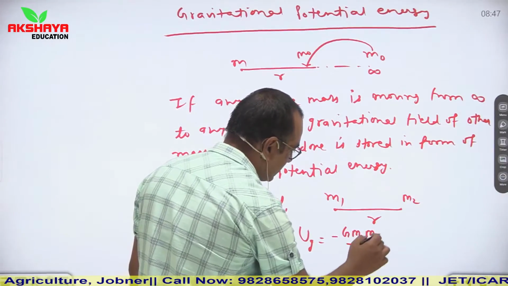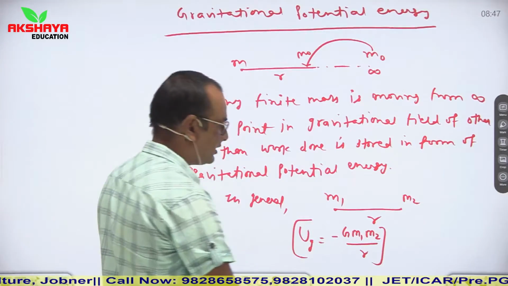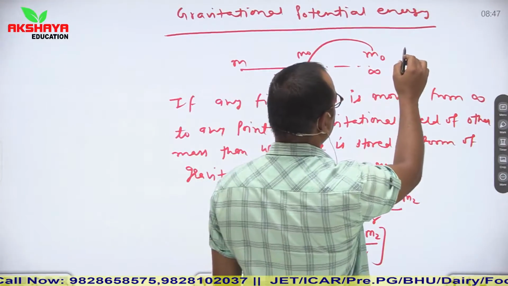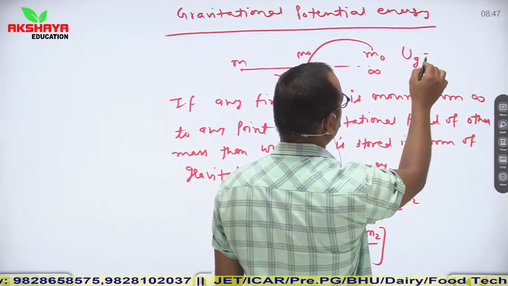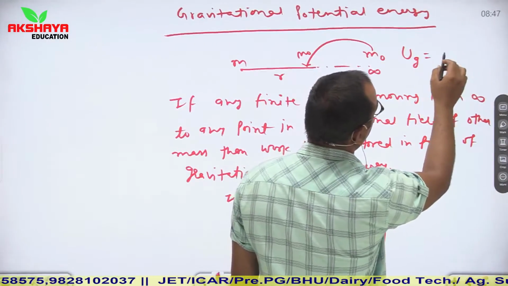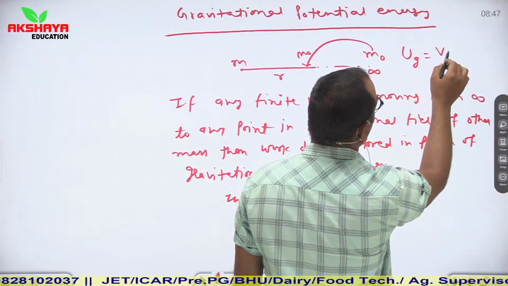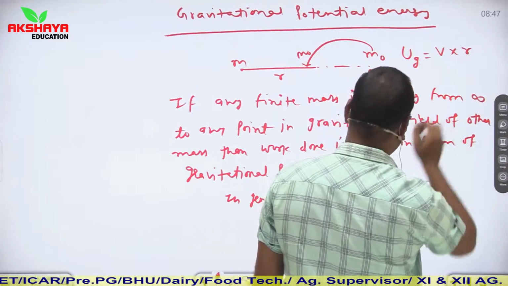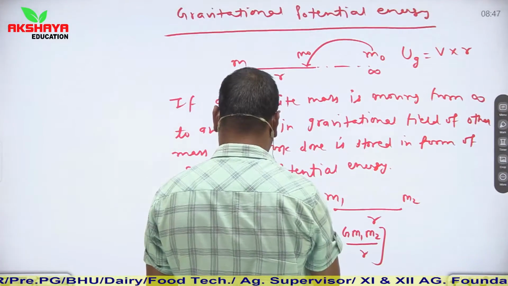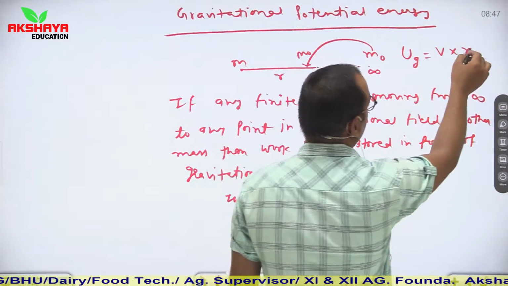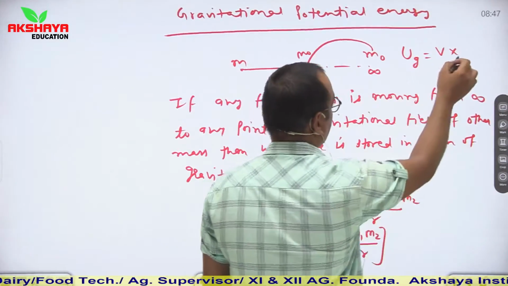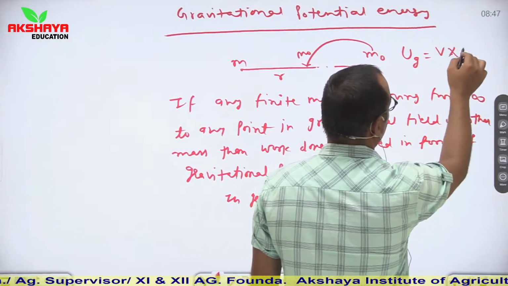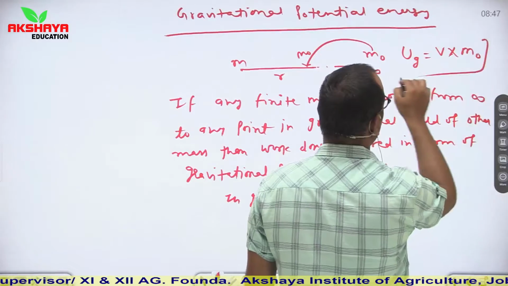Or from here you can say that Ug is equal to V into m naught, the work done in moving.